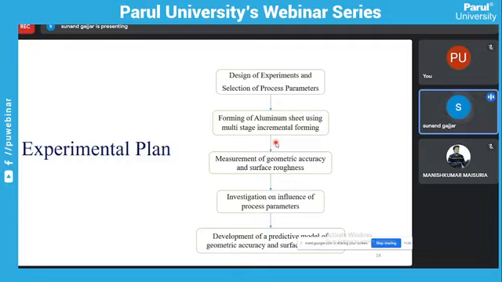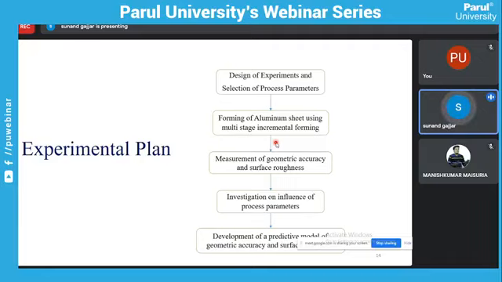So forming of the aluminum sheet using multi-stage incremental forming, then measurement of geometric accuracy and surface roughness, using some instruments. The surf tester will be used for surface roughness, and one scanner and SolidWorks software are used to measure the geometric accuracy. That will also be discussed after this slide.